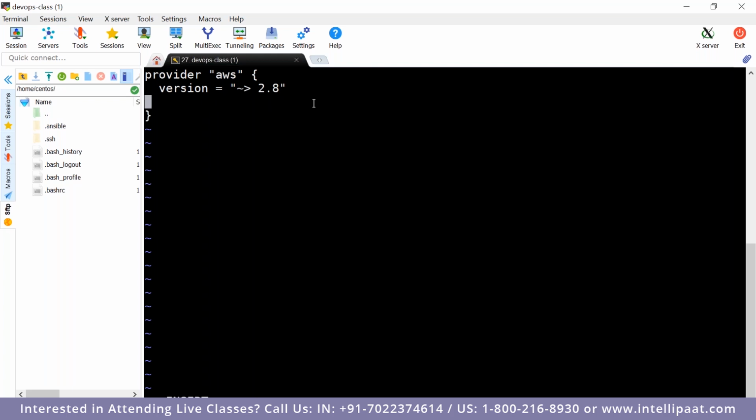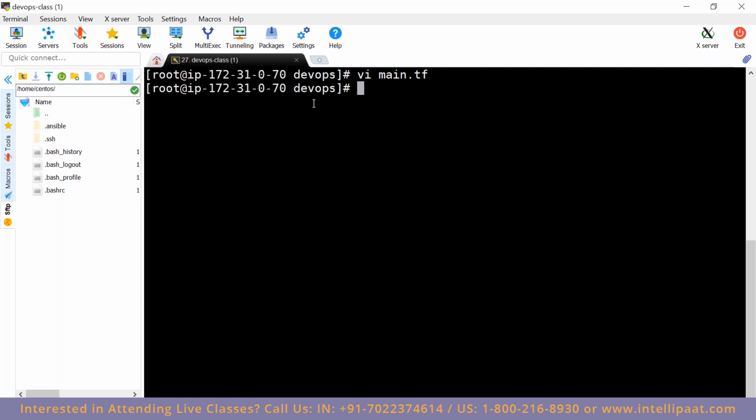Now Terraform has to know that I have to manage AWS cloud using this Terraform tool. In order to do that, we have to download that provider. How do we do it? Using the command terraform init. This command always has to be run where your files are available, which is your main.tf file.